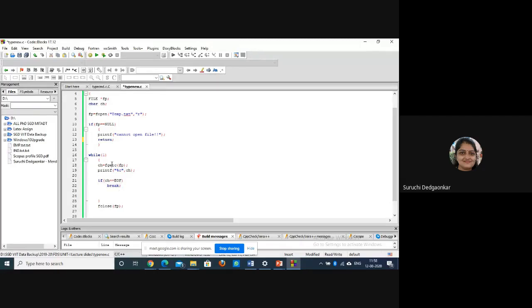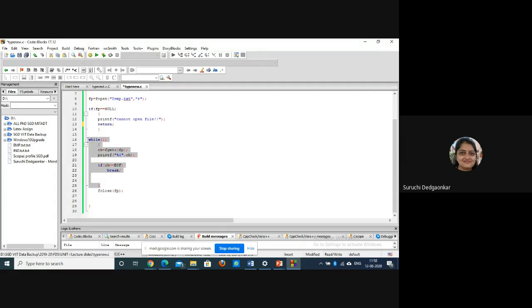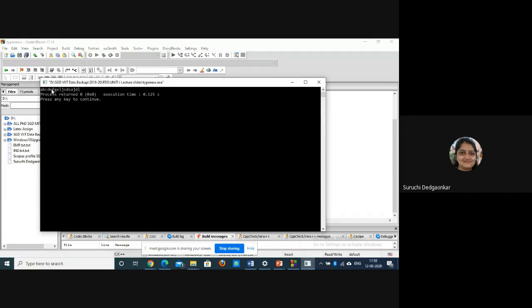Otherwise it will again read the next character, display that, and again check whether it is EOF or not. Okay, clear? This loop will continue until we get EOF, and after we execute EOF, the file is closed. Look at the execution of the function: all the characters of that file are displayed from first to last. Whatever is there in your file, that will be displayed.